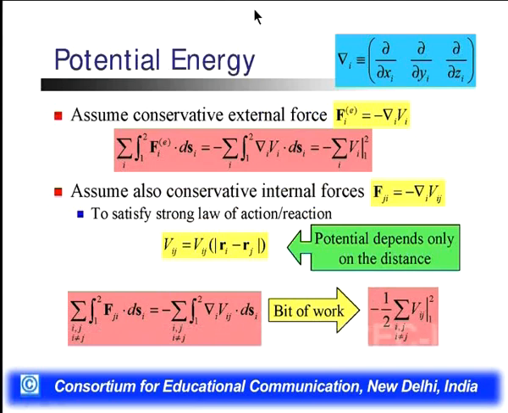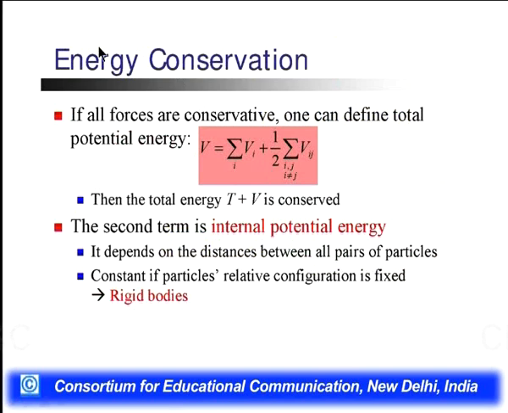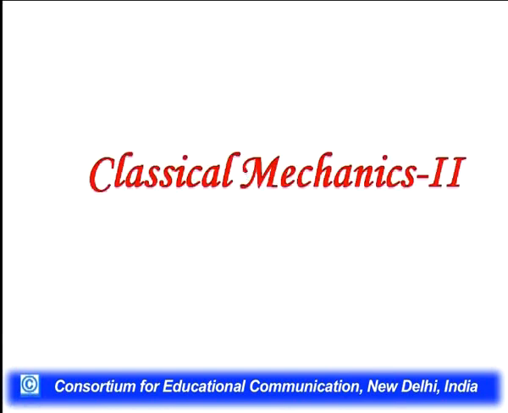Then we find energy conservation, where the second term is the internal potential energy, which depends upon the distance between the pair of particles, and when the relative configuration of the particles is fixed, that defines the rigid bodies. Now, in today's lecture we define classical mechanics part 2, where we discuss the Lagrangian